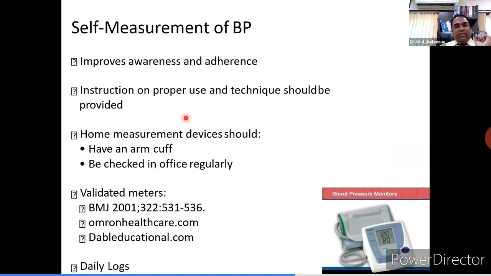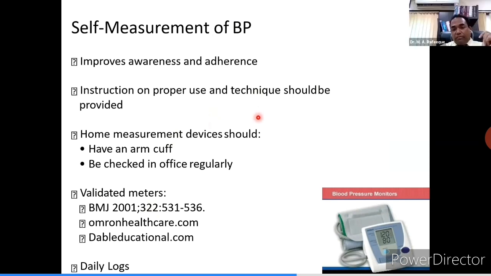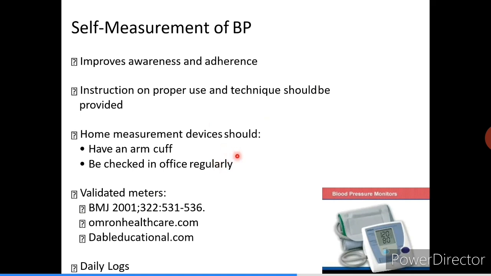As I said earlier, self-measurement of blood pressure increases awareness and adherence. One thing is that we should give proper instruction to the patient regarding the technique used and proper application of the cuff. The device and cuff should be checked by the physician frequently. The meters should also be validated and calibrated from time to time.